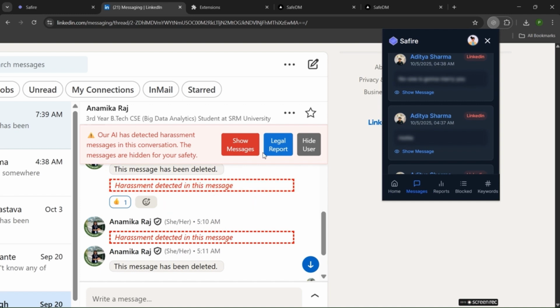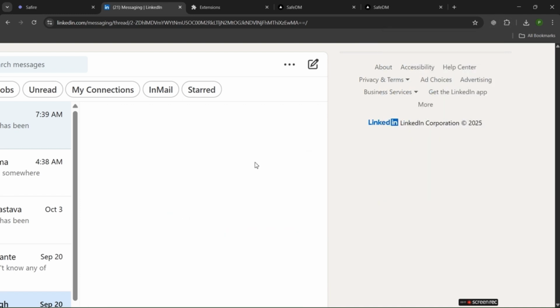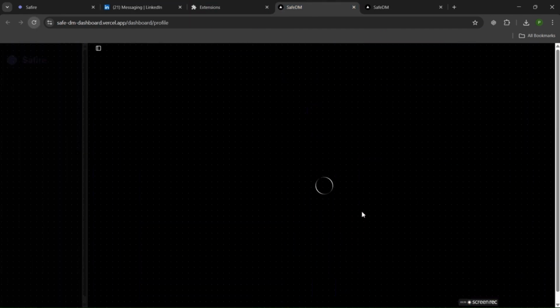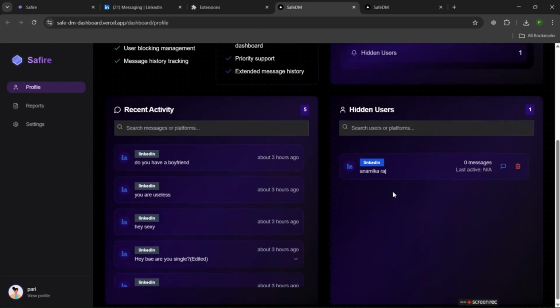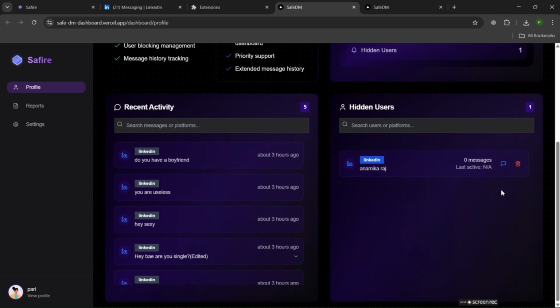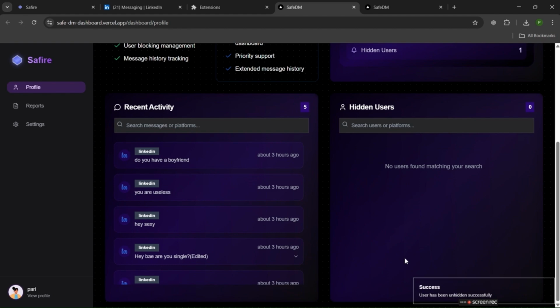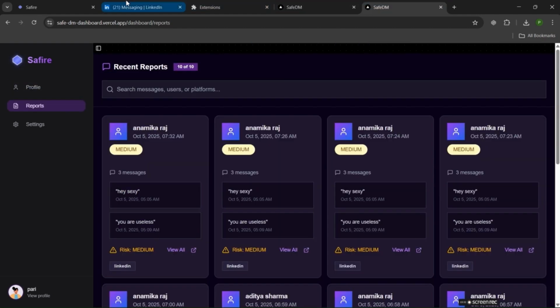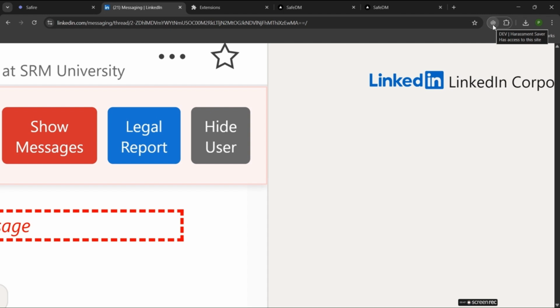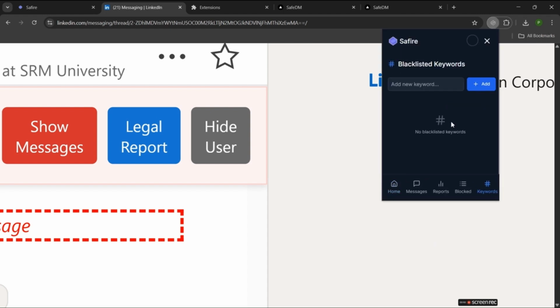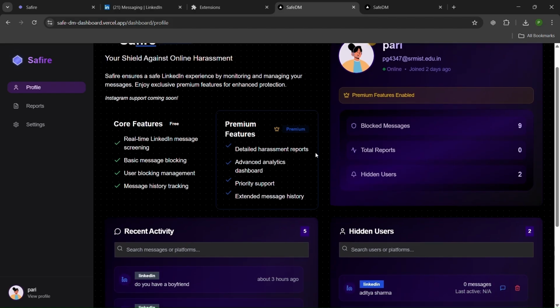Now, let's look at the hide user feature. If I hide a user, they won't be notified about it. Like, let me refresh here. They can still send messages, but those messages will never appear on my side. I can also unhide the user from my dashboard if I want to. There's also a keyword section. Users can enter personal keywords like sexy, hangout, the words they don't want to see, and any message containing these words will be automatically hidden before even reaching the AI. Finally, this is the dashboard landing page.